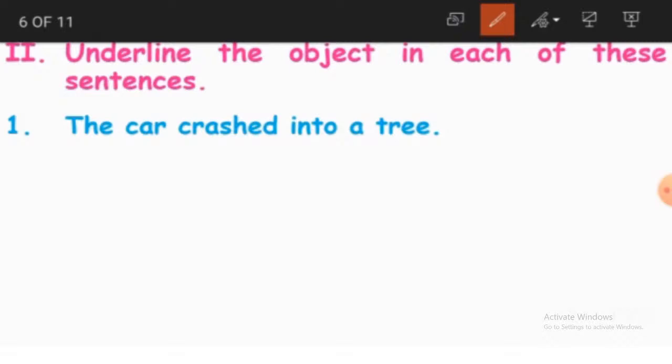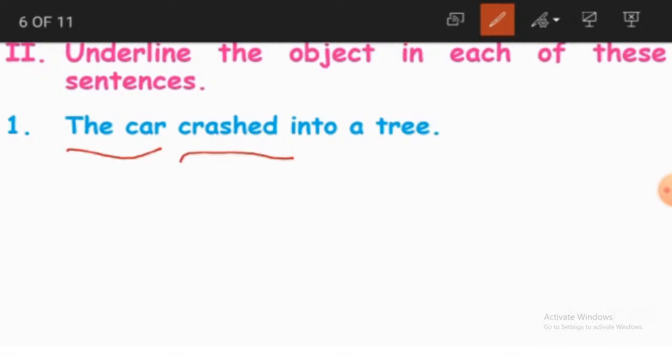What will be the object here? As we learnt earlier, we'll first see what the subject is. Any guesses, children? Yes, the car, because we are talking about the car here. So the car is the subject. What happened to the car? It crashed.